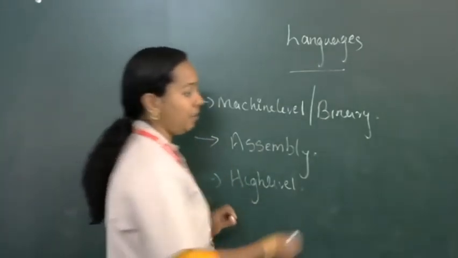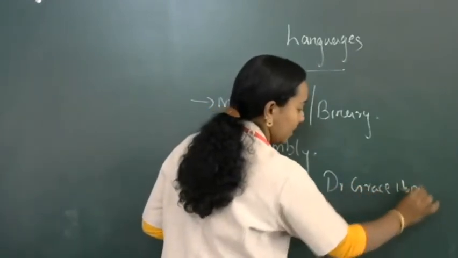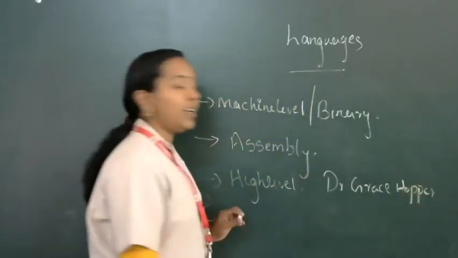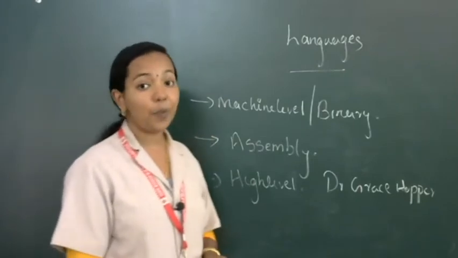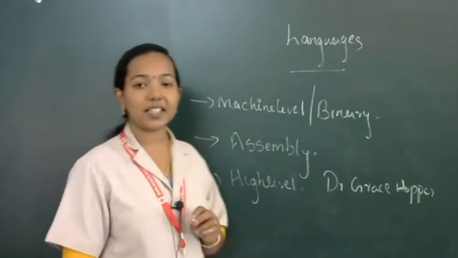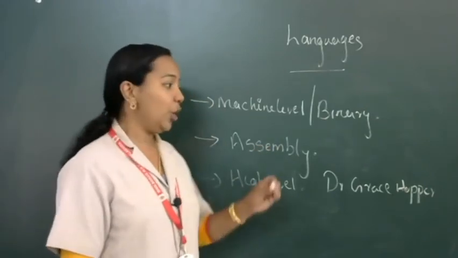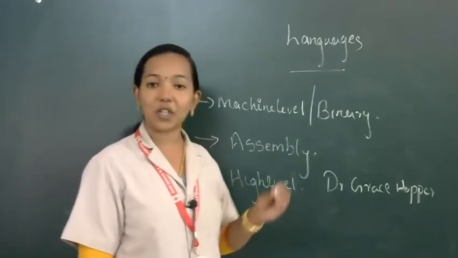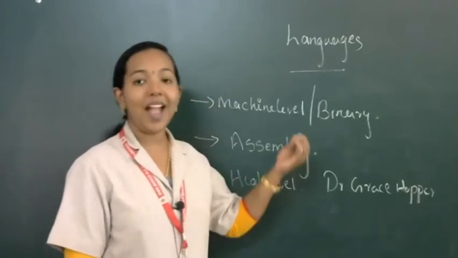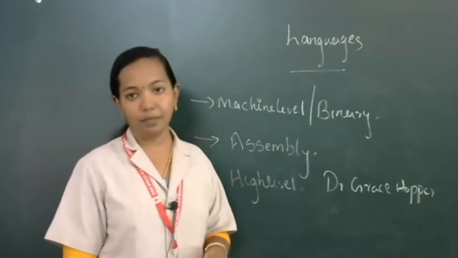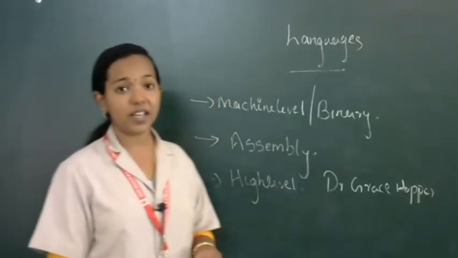Then a scientist named Dr. Grace Hopper invented a programming language called A0 programming language. This was considered the first language, and it was used in the UNIVAC 1 computer. What is the speciality of UNIVAC 1? This was the first universally successful computer, and it belongs to the first generation. So what is the scientist's name? Dr. Grace Hopper.